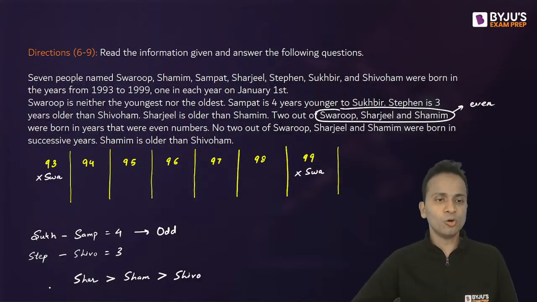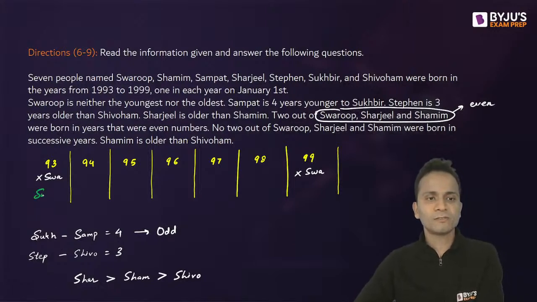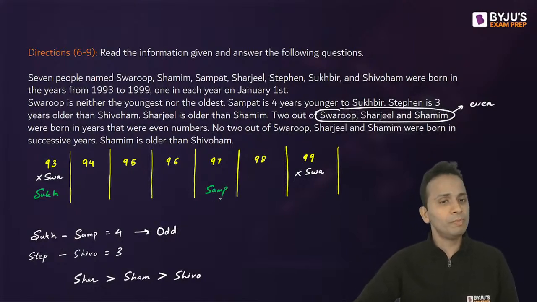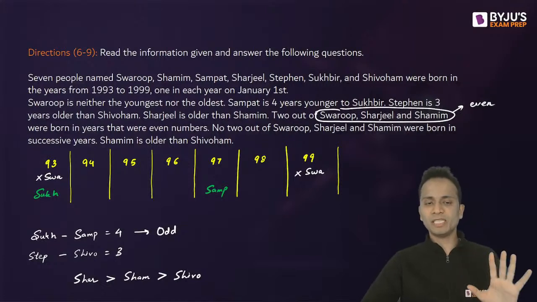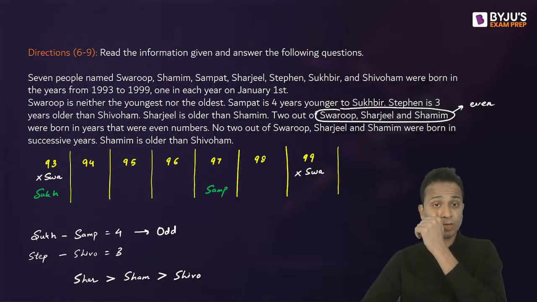If I assume that Sukhbir is born in 93, Sampath will be born in 97. Now, Stephen minus Shivoham is equal to 3, so there should be a gap of 3 between them too. Fine, we'll look at that.